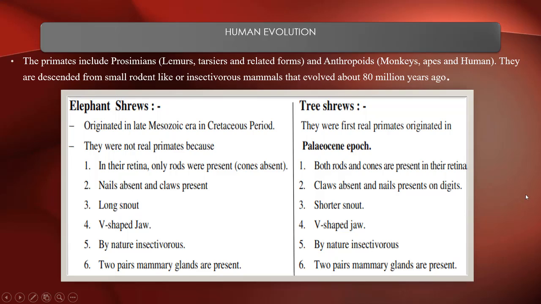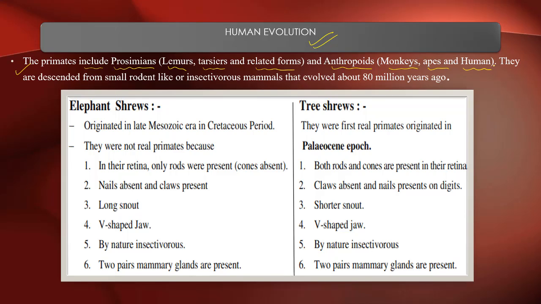Now, this is human evolution. Starting with human evolution, humans belong to primates. Primates include basically prosimians, which include lemurs, tarsiers and related forms, and anthropoids, which include monkeys, apes, and humans.